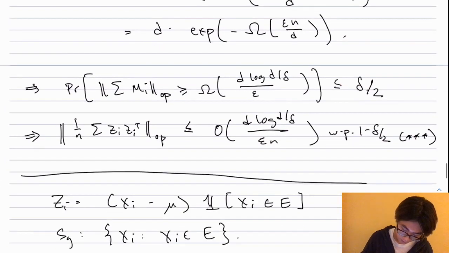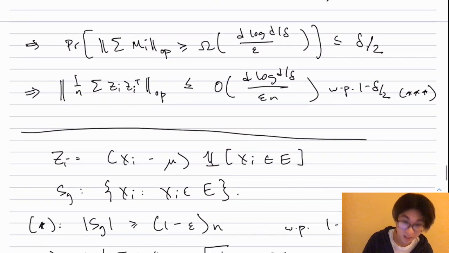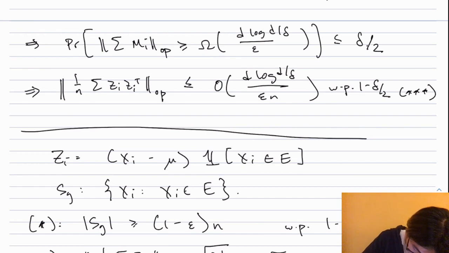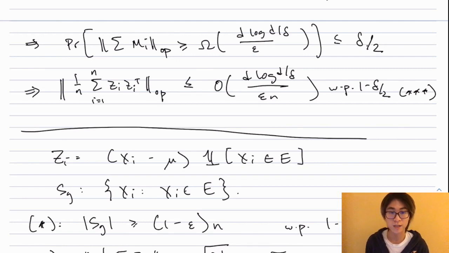Okay, so just solving or putting things around, this says that the probability that the spectral norm of the sum of the Mi's exceeds Omega of d log d over delta over epsilon is at most delta over 2. Or in other words, if I recall the definition of Mi, which is Zi Zi transpose, and I divide both sides by n, this says that the probability that the spectral norm of 1 over n times the sum of Zi Zi transpose is bounded in spectral norm by order d log d over delta over epsilon n with probability at least 1 minus delta over 2. So let me call this star star star.